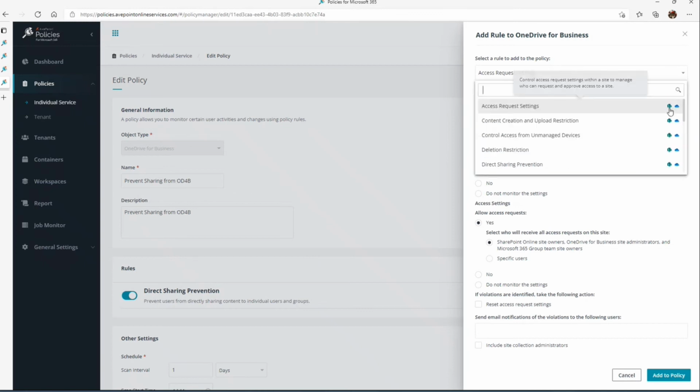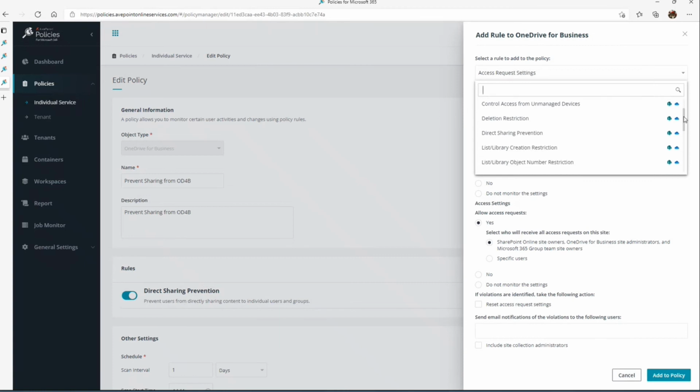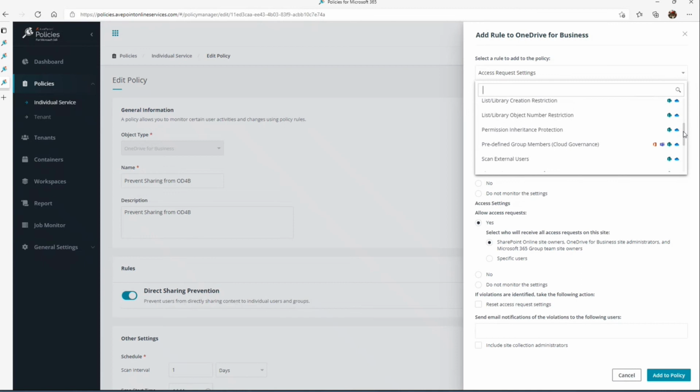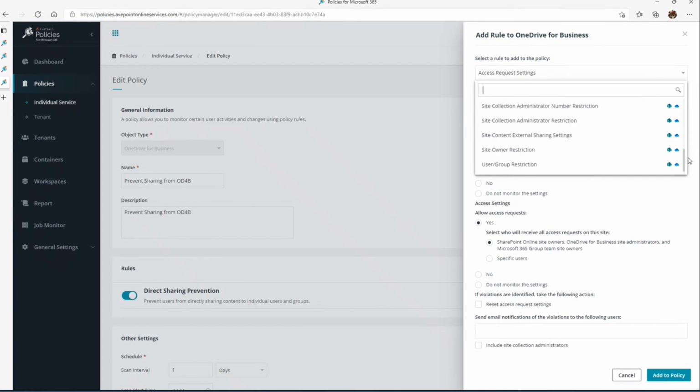So you can see the icons that indicate where this rule can be applied. You can see the ones that apply to SharePoint and OneDrive, and then we have rules that apply to all of the workloads and so on.